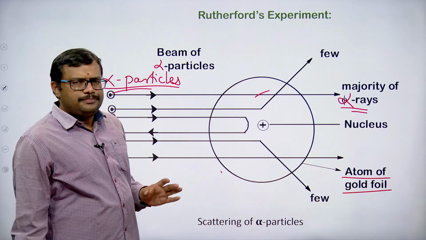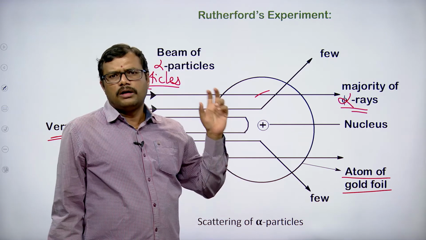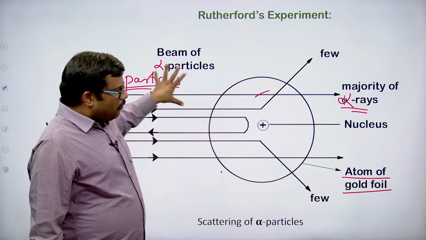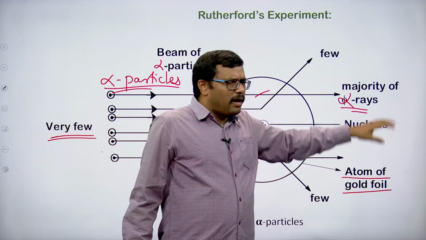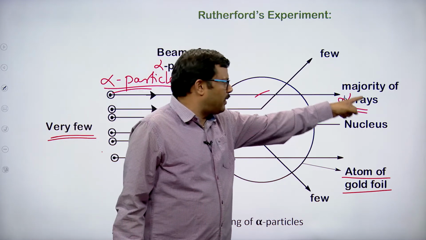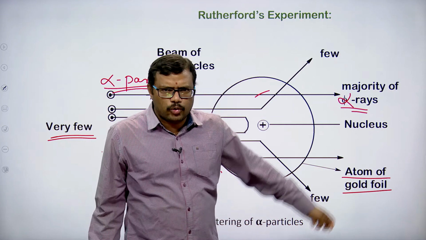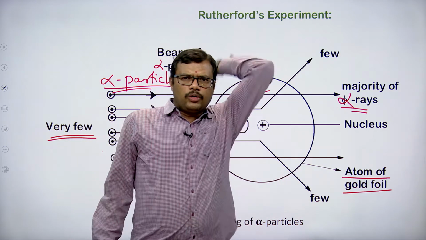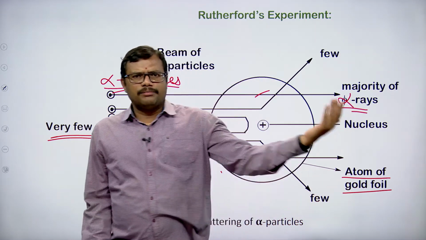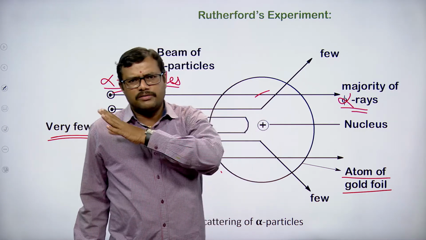That is to say, when a beam of alpha particles is fired onto the gold atom, most of the alpha particles pass through the gold foil without any deflection. Majority of alpha particles are going in a straight line. For example, if I am throwing a ball towards the wall in this room, and somebody comes in between, the ball will hit that person or object and change its direction.